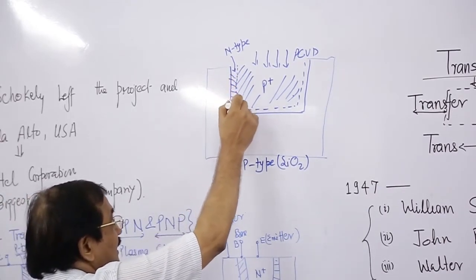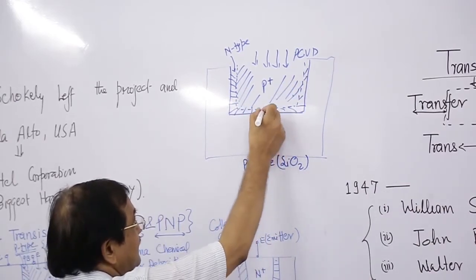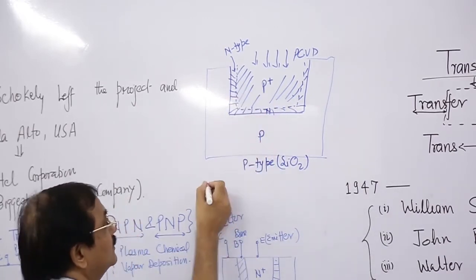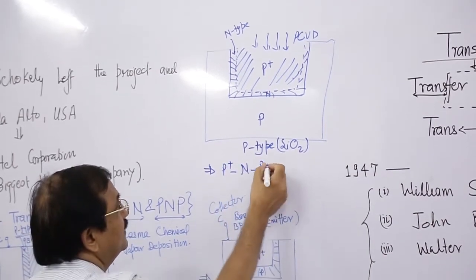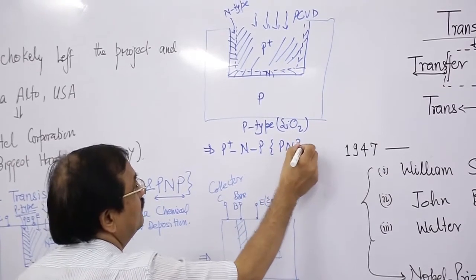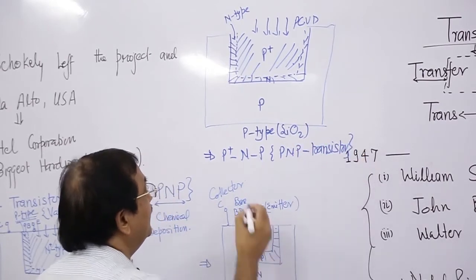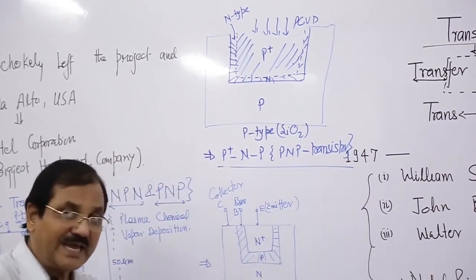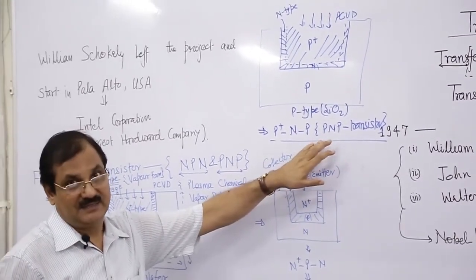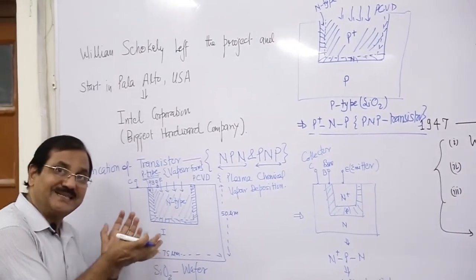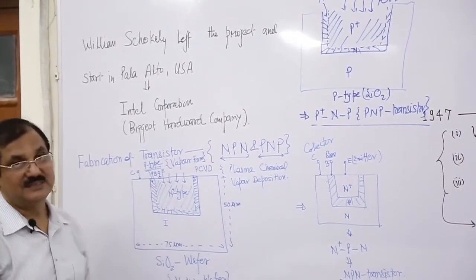This is the base, a very thin base, in this. So this part is P plus N P, that is PNP transistor. So we have NPN transistor and we have PNP transistor. So these are the two basic methods of the construction of the transistors.